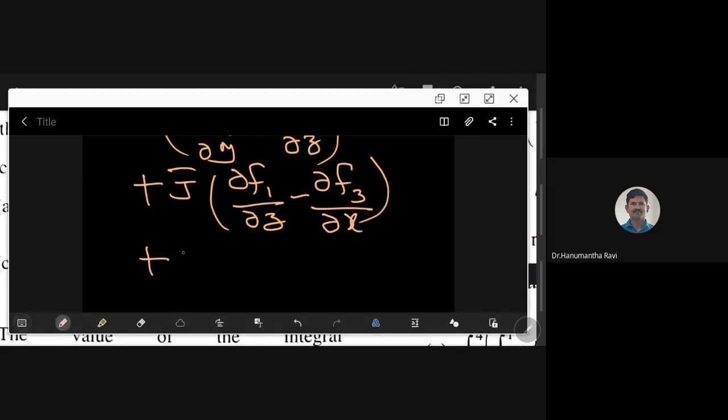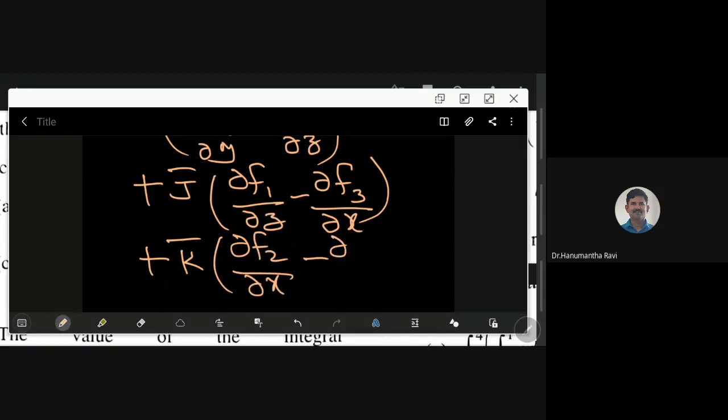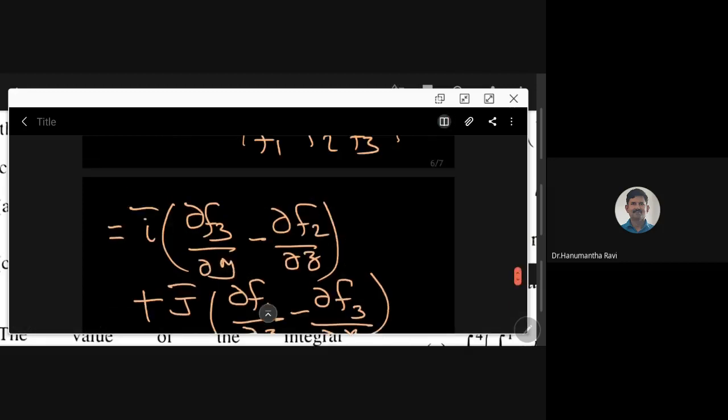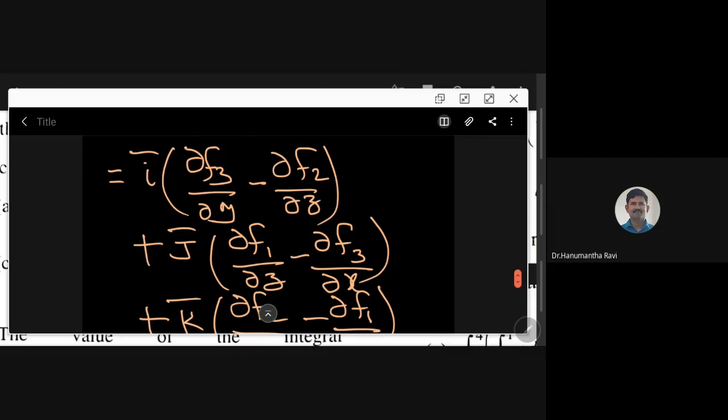And you have k. After j bar, k bar will come. After z, x will come. After f3, f1 will come. And after x, y will come. This is how you can easily remember the curl F bar formula.